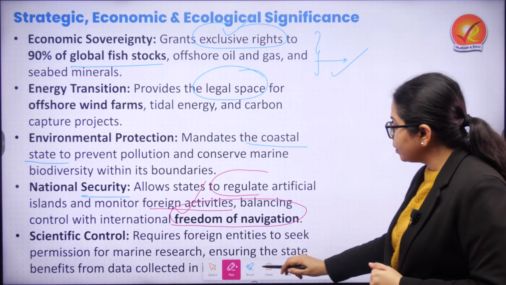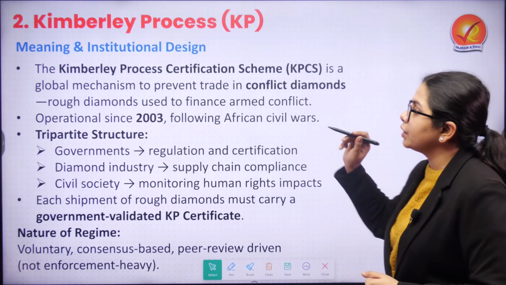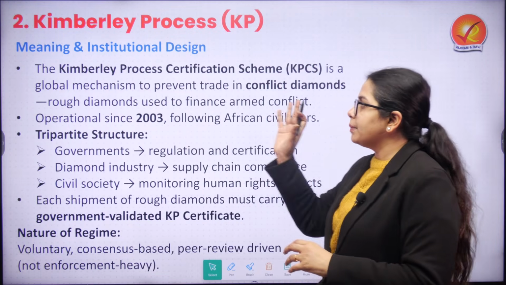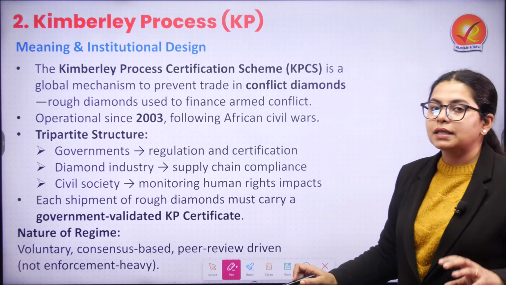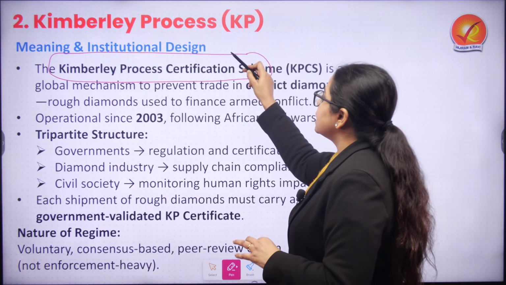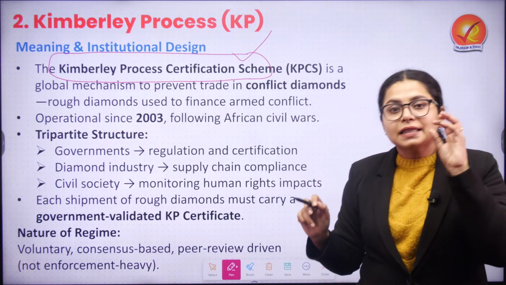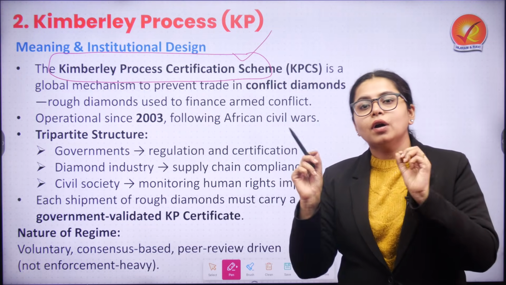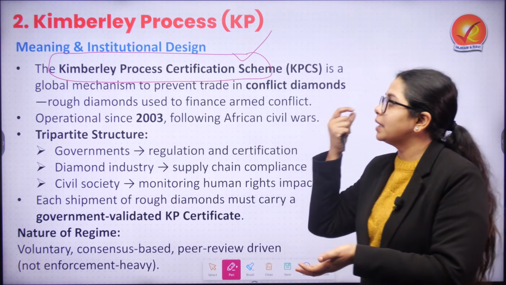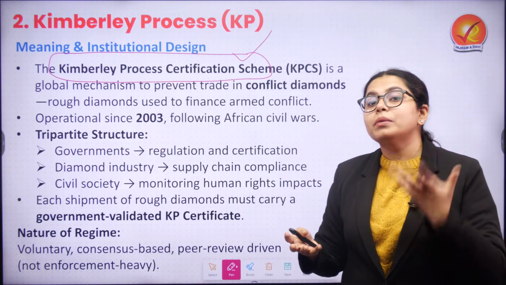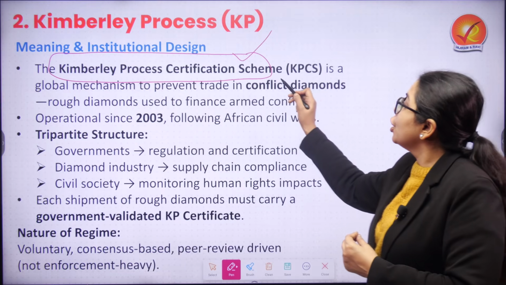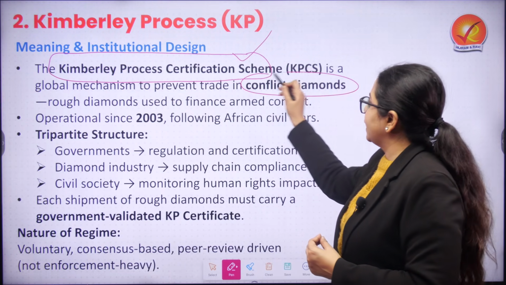Now, on this note, we will be moving to the next term that we are covering today, that is Kimberley Process. When we are talking about Kimberley Process, you have to understand this is a proper scheme where certification is given through a global mechanism. That global mechanism is known as Kimberley Process. Now, why has this global mechanism been established? It has been established to prevent trade in conflict diamonds.